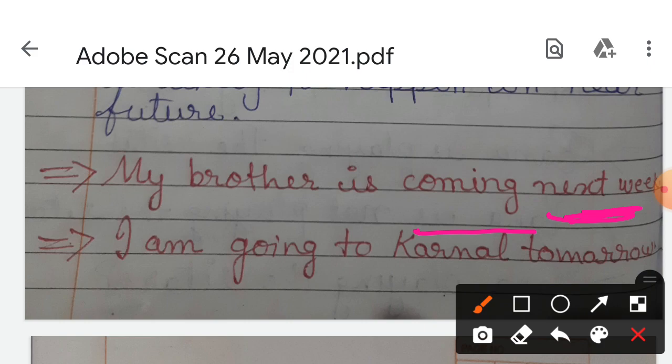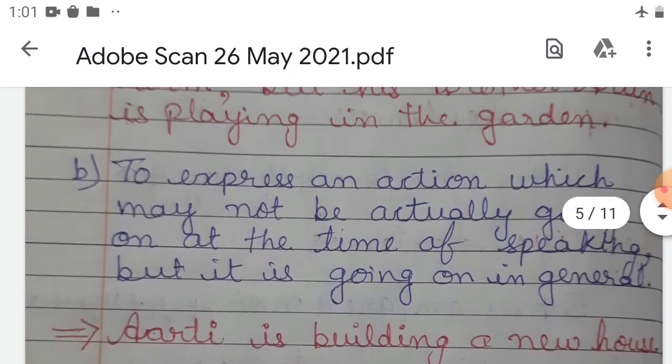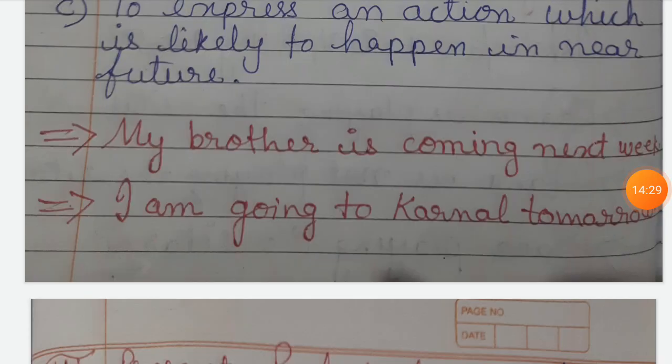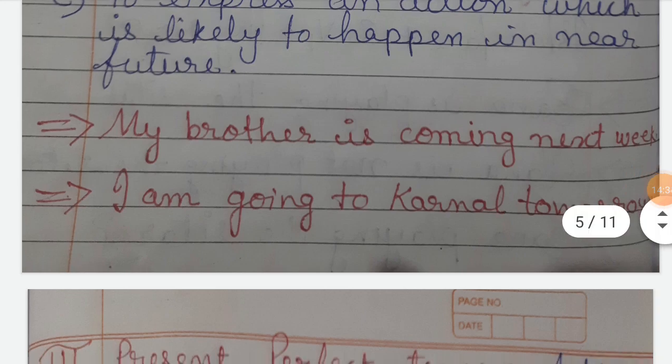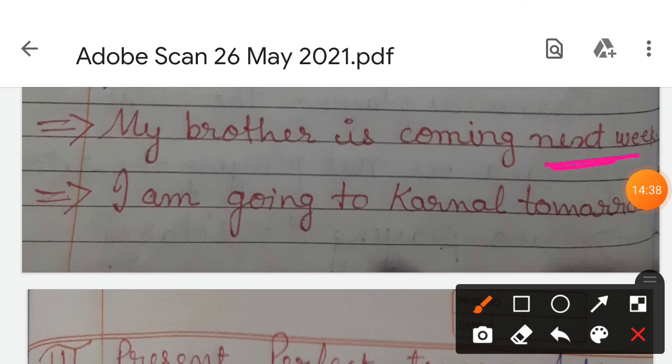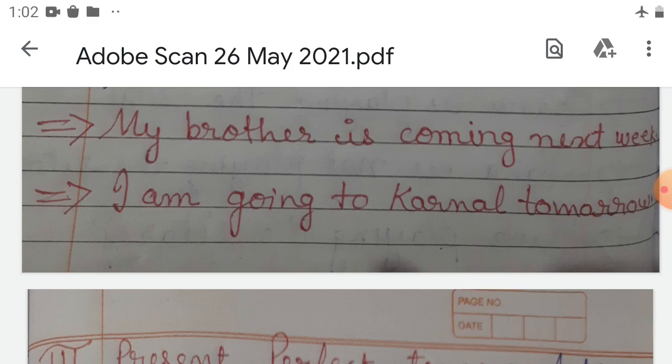So in that case also we use this: my brother is coming next week. He is coming in the future. Okay, next week. So in this case also we use present continuous tense. I am going to Karnal tomorrow. Means that is happening in the future, but for that we use present continuous.